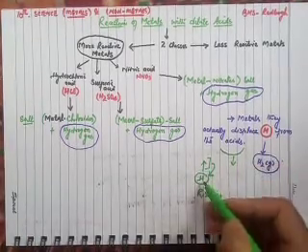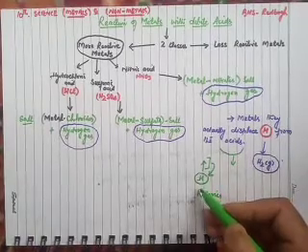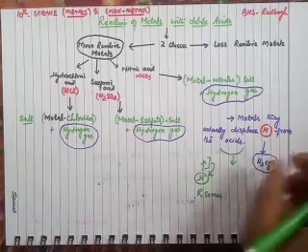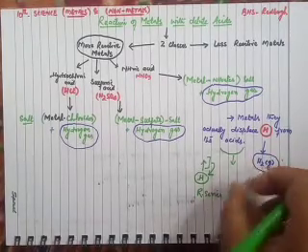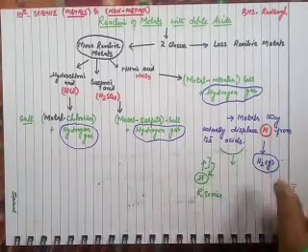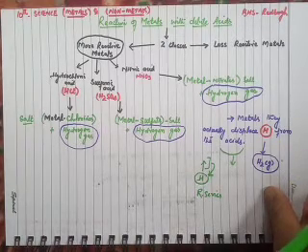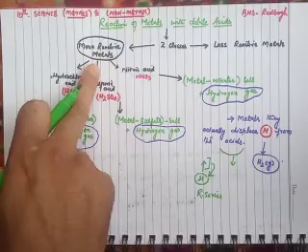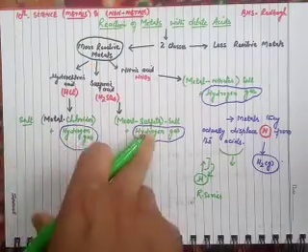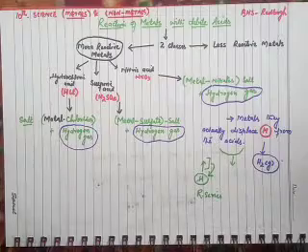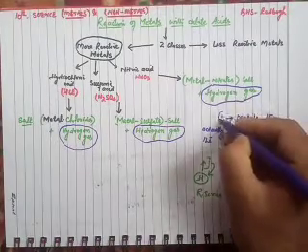So they can easily displace, they can easily kick out hydrogen from these acids and occupy the position of hydrogen. So this is the concept which is working when we treat these more reactive metals with these acids.